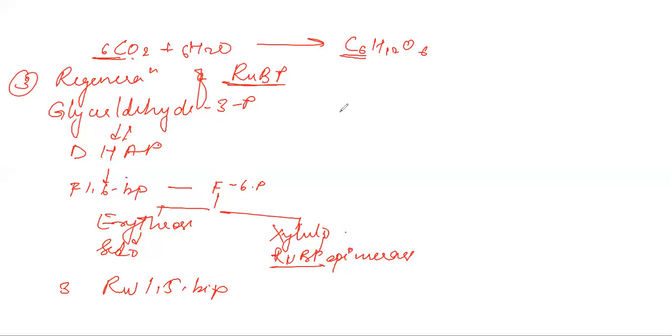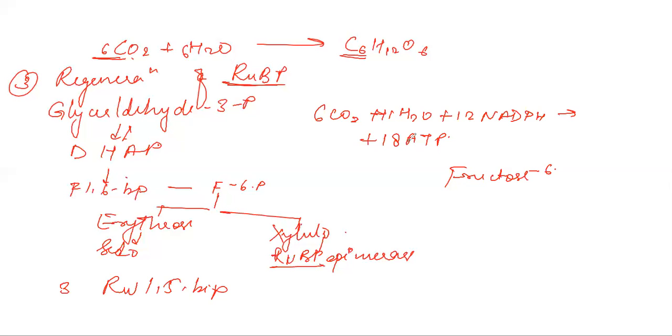If I write an equation demonstrating the dark reaction, it will be 6CO2 along with 11H2O, 12 NADPH, and 18 ATP forms fructose. The actual formation is of fructose, but to simplify the equation, we assume glucose, okay? Along with 12 NADP, 6 protons, 18 ADP and 18 inorganic phosphate. This is the complete equation.